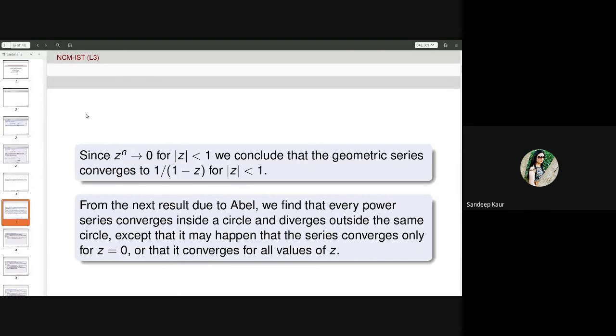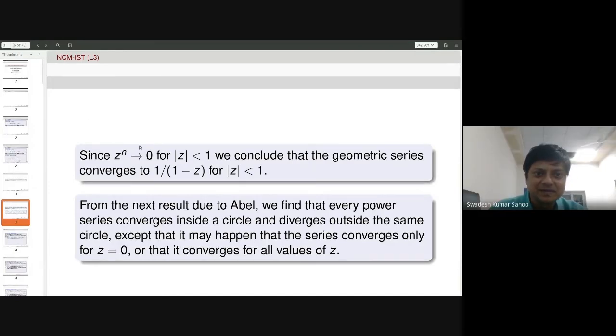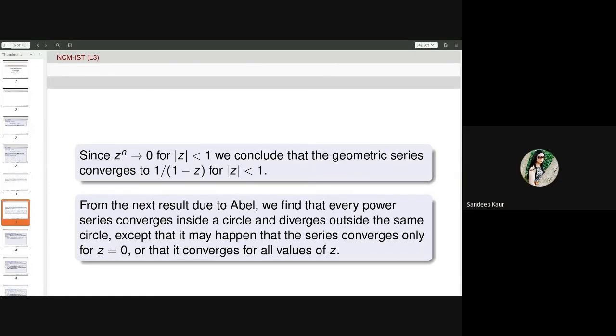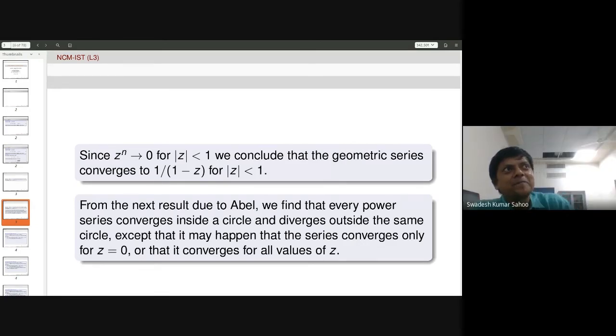Sir, I have a question. Can we expand a function in terms of a Taylor series about infinity as well? About infinity, we must understand what a neighborhood of infinity is.